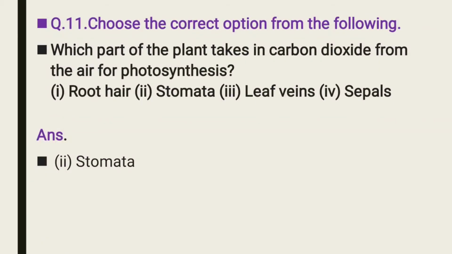Now question number 11. Choose the correct option from the following. Which part of the plant takes in carbon dioxide from the air for photosynthesis? Which part of the leaf takes in carbon dioxide? Four options are given: root hair, stomata, leaf veins and sepals. So your correct option is stomata.